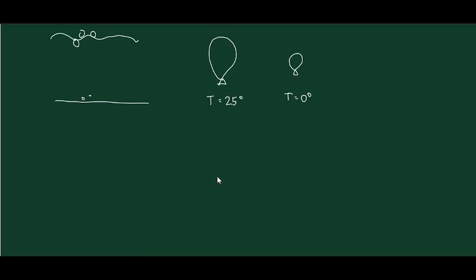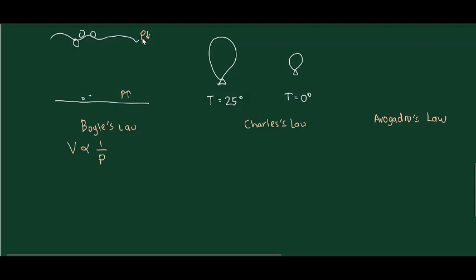Actually, there are three key relationships among the four gas variables. We have Boyle's law, Charles' law, and also Avogadro's law. Boyle's law shows the relationship between volume and pressure. At constant temperature, the volume occupied by a fixed amount of gas is inversely proportional to the applied pressure. That's why the pressure at the bottom of the sea is higher than the pressure at the surface. So, when the volume increases, pressure decreases. At lower pressure, the volume of the gas is bigger than at higher pressure.